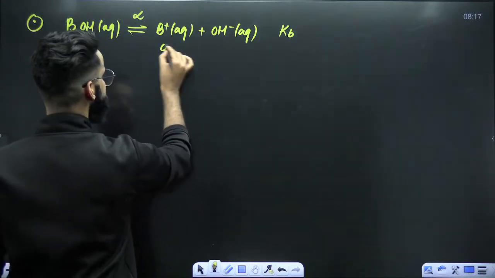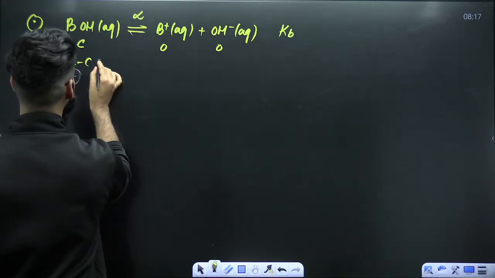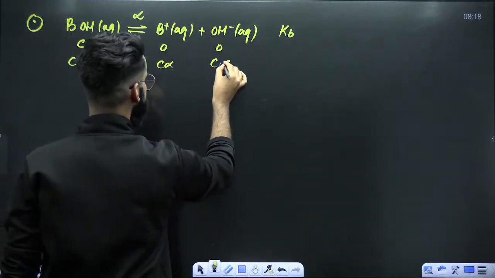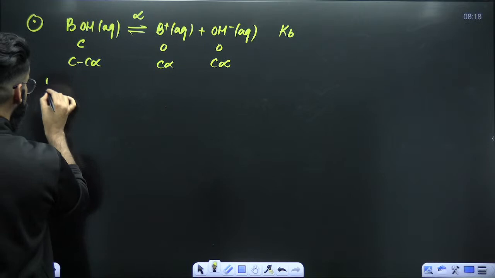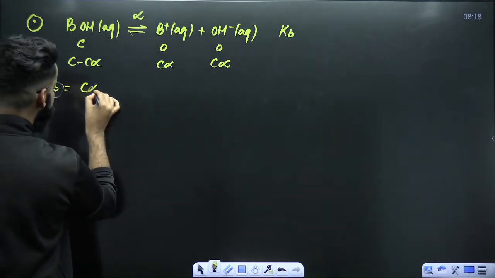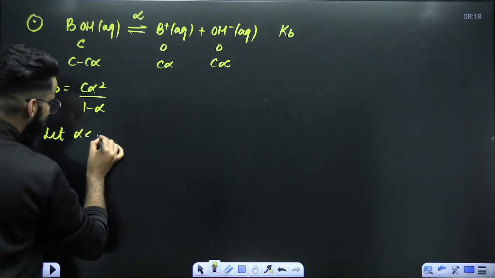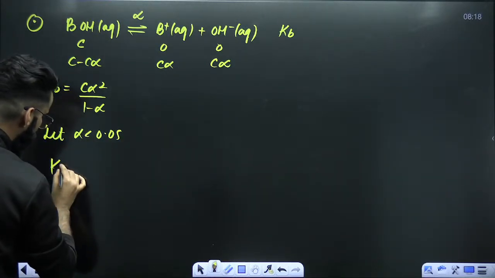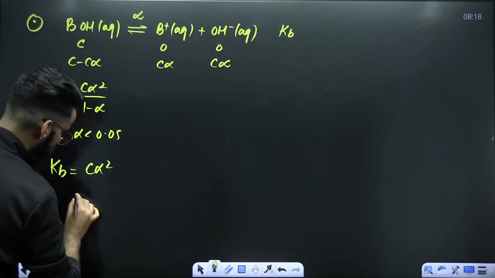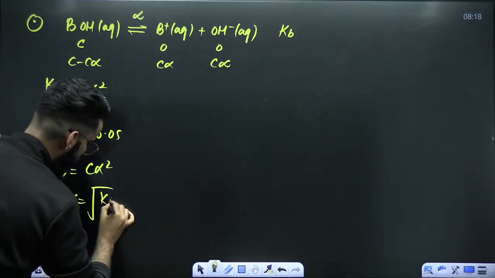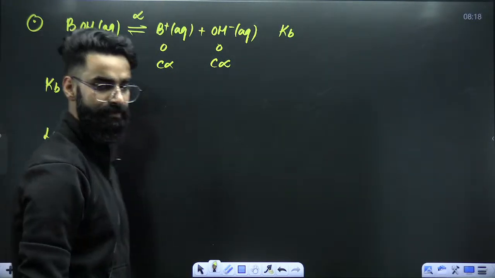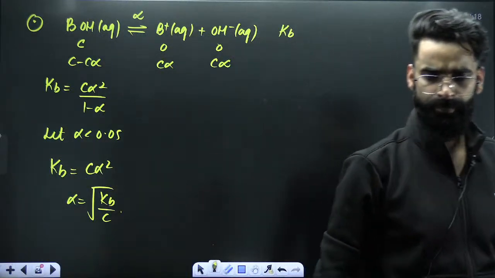This is C, this is 0, this is 0. This is C minus C alpha, this is C alpha, this is C alpha. Now the Kb expression is similar: C alpha square divided by 1 minus alpha. Now the assumption: let alpha be less than 0.05. Therefore, Kb will be equal to C alpha square, or alpha will be equal to under root of Kb by C.